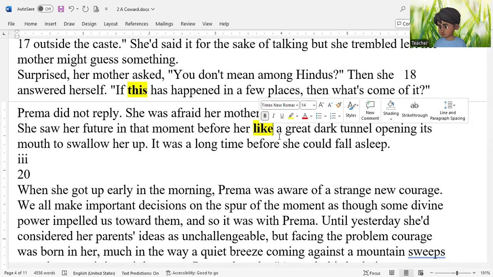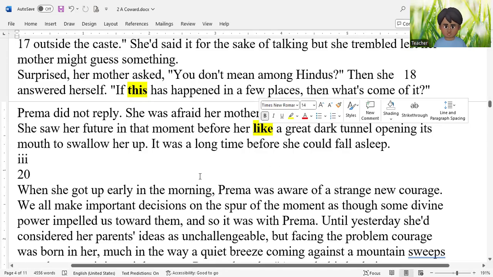Girls in traditional, conservative societies like India and Nepal have a very uncertain future. And this uncertain future is compared to a dark tunnel because when you enter a dark tunnel, you do not know where you are going. And opening its mouth to swallow her up, this is a metaphor of a tunnel swallowing Prema up. This is a very serious metaphor because it indicates that in the next section of the story, things will become more complicated. We can guess that something disastrous is going to happen. We can easily guess this story is moving towards a tragic end.